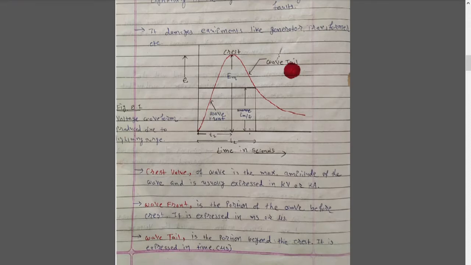As time t increases, the value of v increases, and at some point it reaches the maximum value.